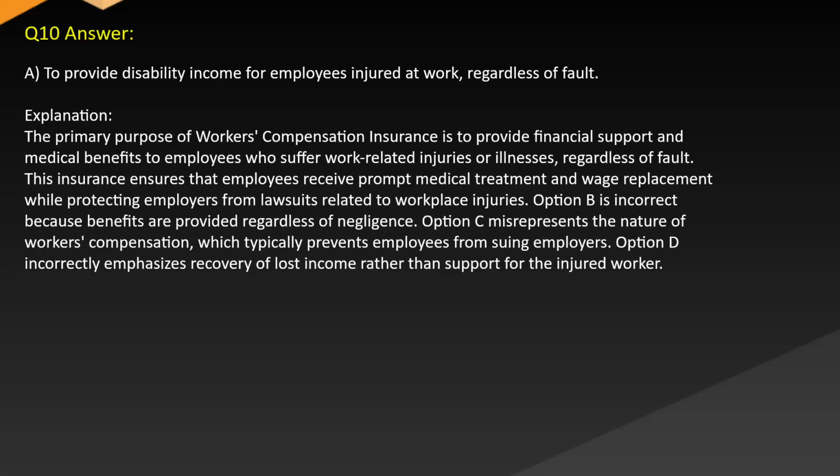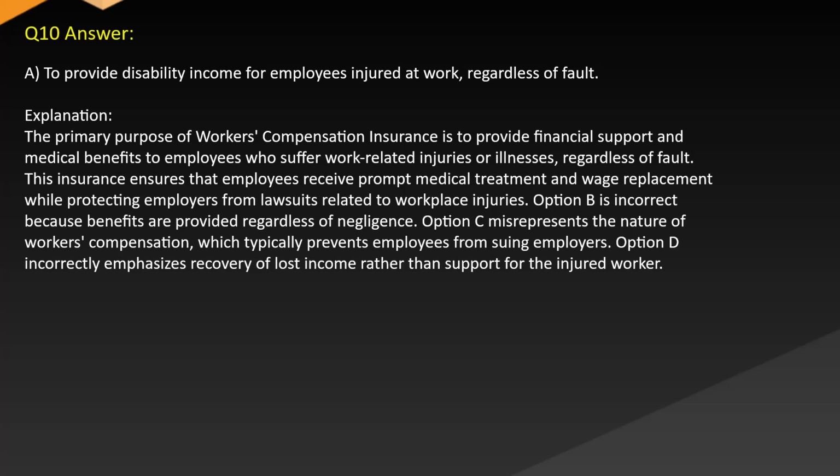Answer A. To provide disability income for employees injured at work, regardless of fault. Explanation. The primary purpose of workers' compensation insurance is to provide financial support and medical benefits to employees who suffer work-related injuries or illnesses, regardless of fault. This insurance ensures that employees receive prompt medical treatment and wage replacement while protecting employers from lawsuits related to workplace